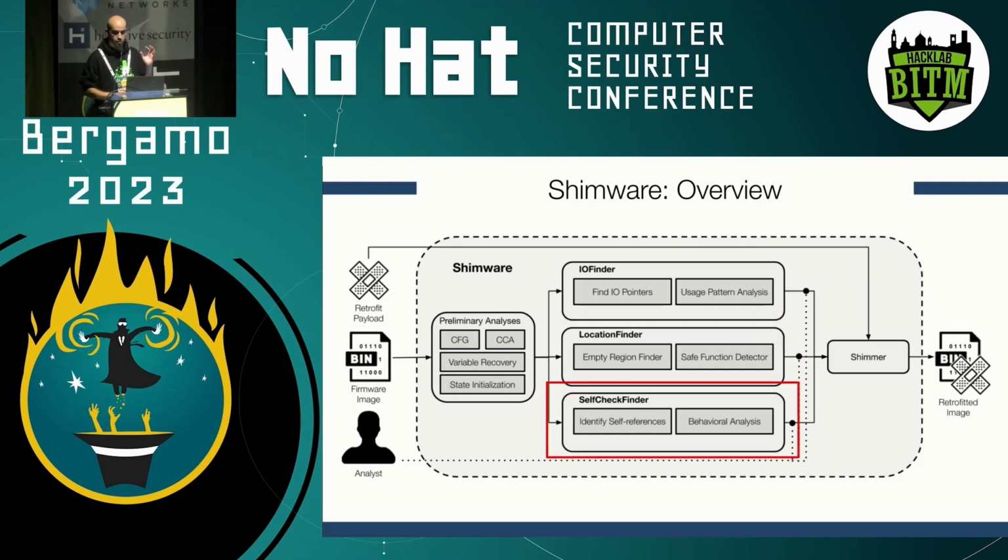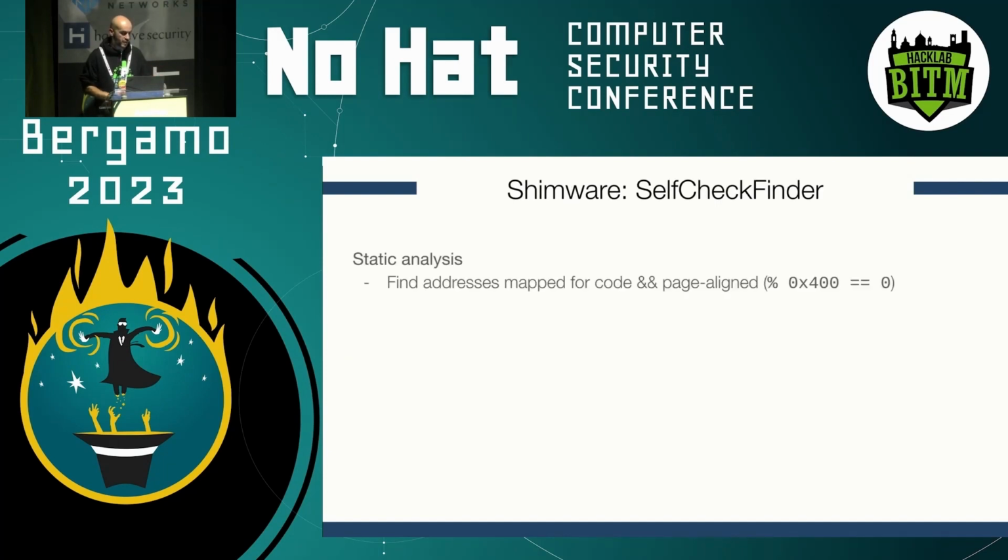Finally, we also want to deal with integrity or verification mechanisms. So we need to identify self-checks. And we do this, again, in two stages. First, statically, by finding addresses mapped to code and page aligned within the firmware image. So these are basically addresses that point within the firmware to a portion of the code itself. We call them self-references. And then we collect all functions that use self-references or globals initialized to self-references.